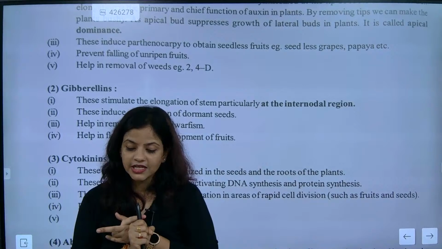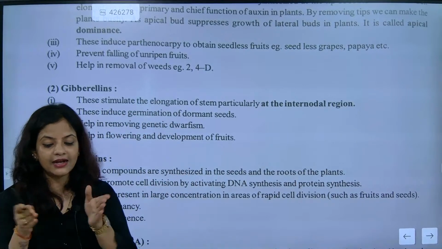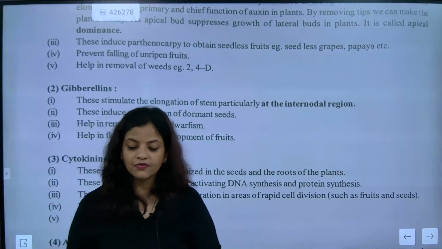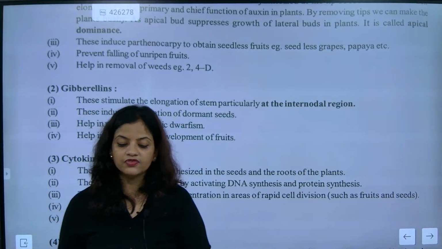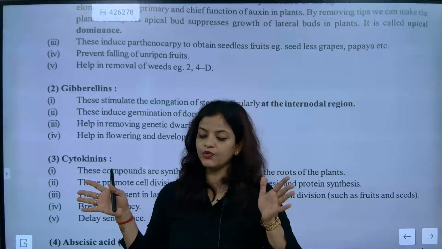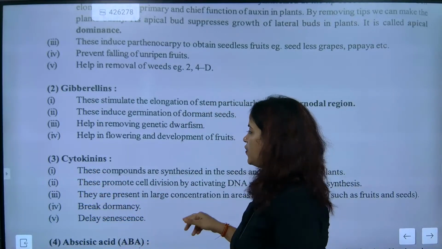It stimulates the elongation of stem, particularly at the internodal region. It induces germination of dormant seed. It helps in removing genetic dwarfness. It helps in flowering and development of fruits. That's it. Okay, cytokinins.